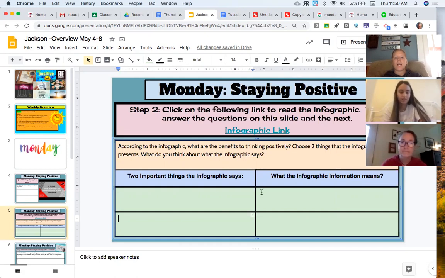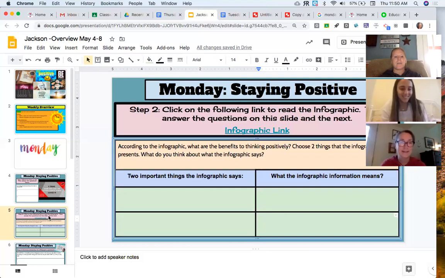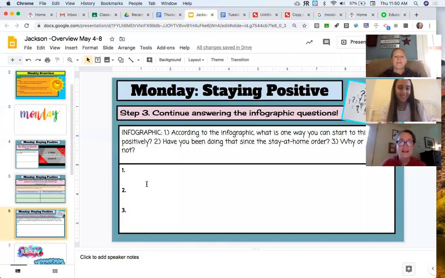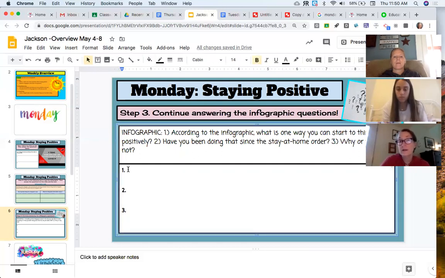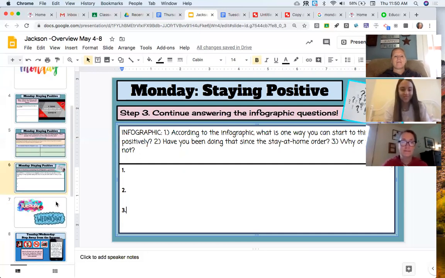Again, you can type right in the boxes. And then last but not least, on Monday, what is one way you can start to think positively? Have you been doing that since the beginning, and why or why not? This is all personal reflection, and again, type right there on that slide in that box.